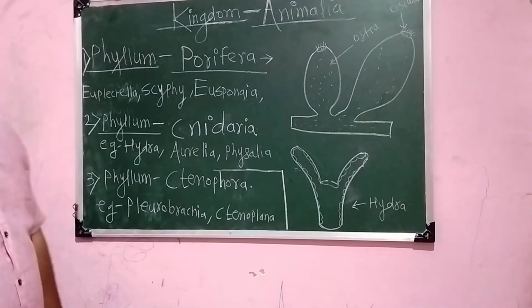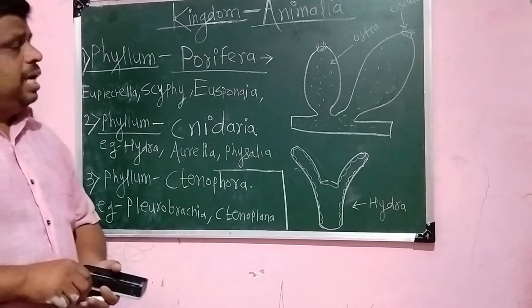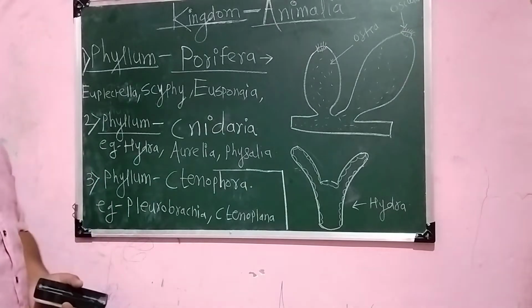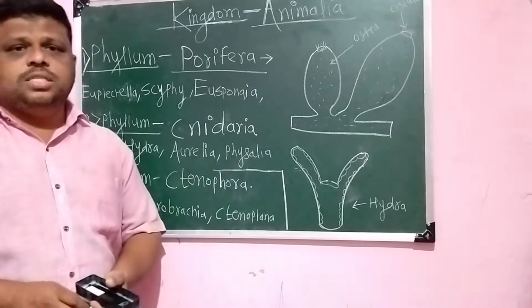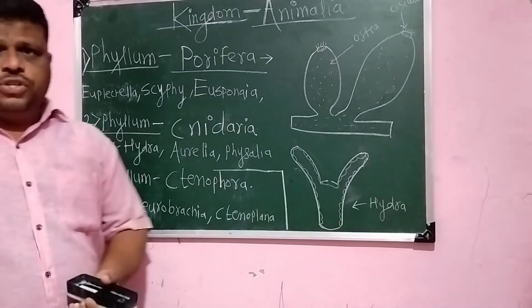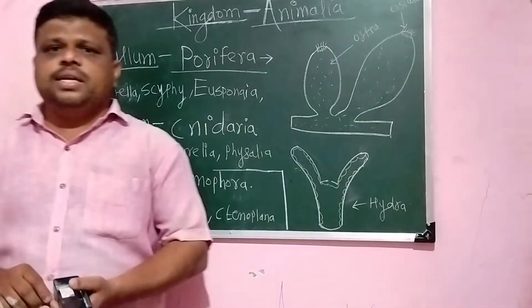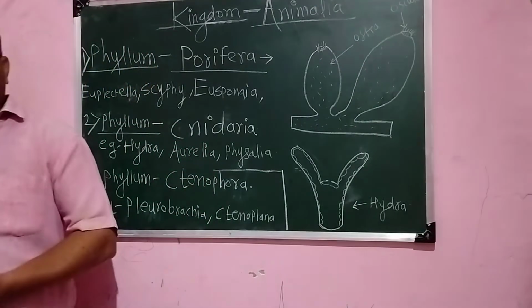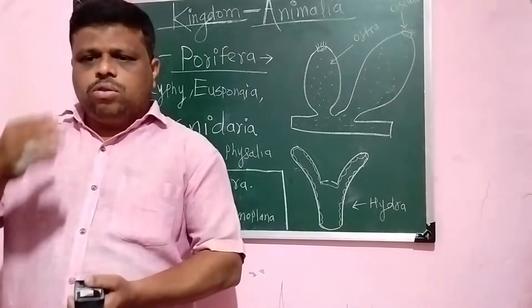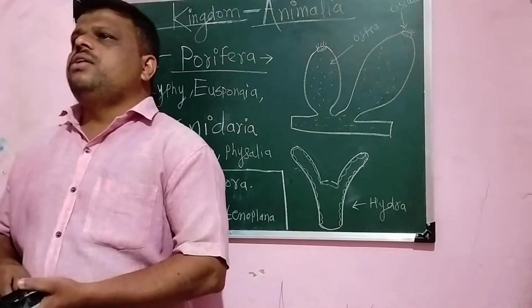Okay, so as I said earlier, there is a great diversity of animals on earth, and it's not possible to remember or to recognize all these animals without their proper classification. So for classifying all these animals, different types of criteria were considered by different scientists. Let us see all those criteria one by one. So the first criteria was grade of organization.